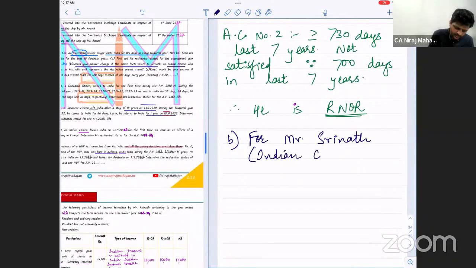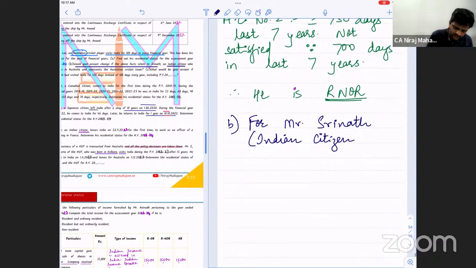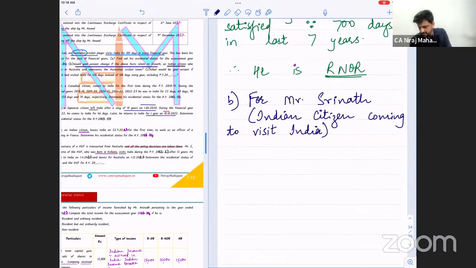Are you able to understand this, Indian citizen or person of Indian origin coming to visit India? Correct. It is the exception to basic condition number 2. Very good, Indrajit. Correct, Elia?